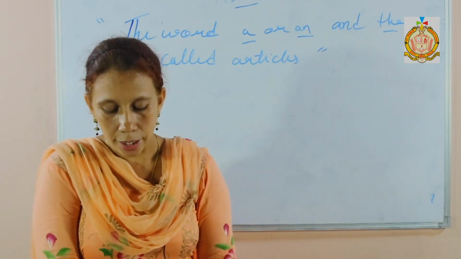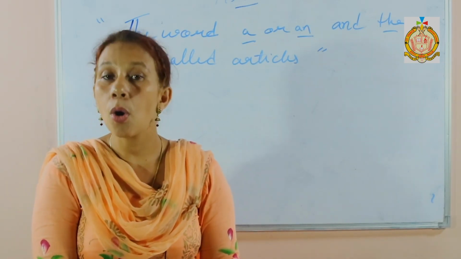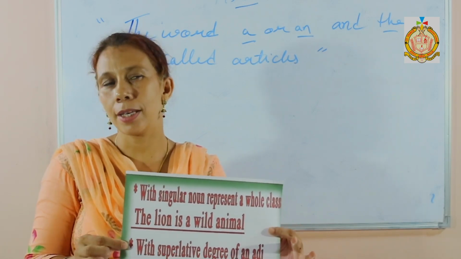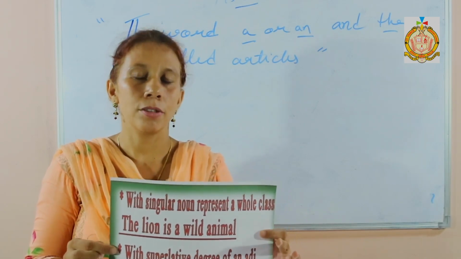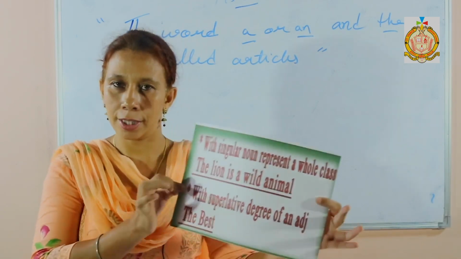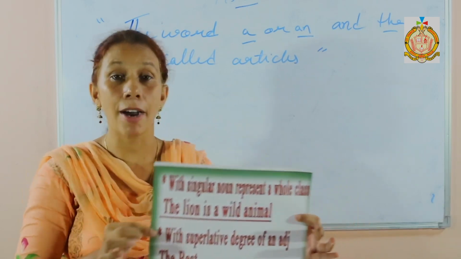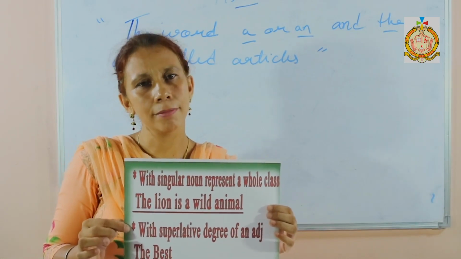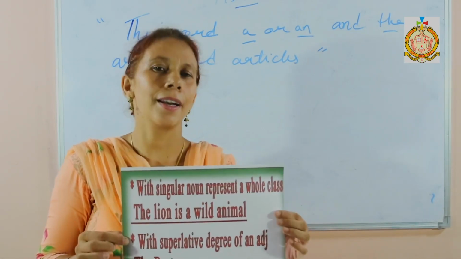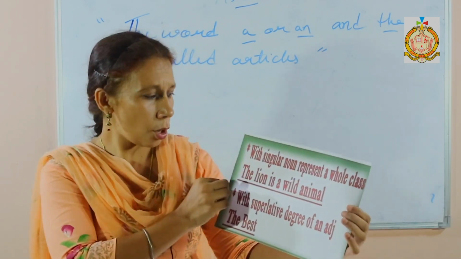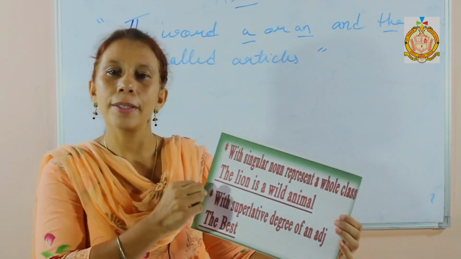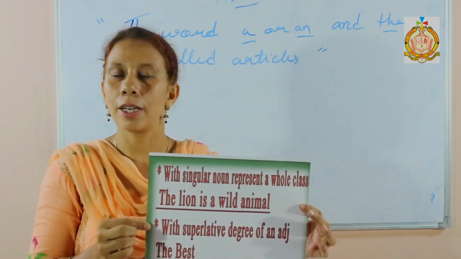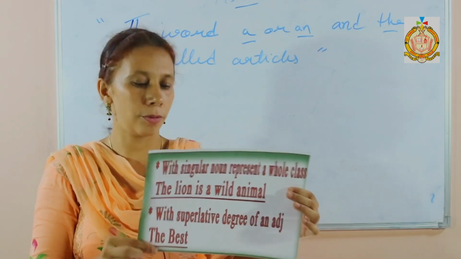Next, the is used with a singular noun representing a whole class. For example, I just talk about a whole category of lion. Lion is a wild animal. Not only one lion is a wild animal, isn't it? Is it possible? No, the whole category of lions are wild. So the is used with a noun that represents a whole class. For example, I said that dogs are faithful. I talk about the whole category of dogs, the whole class of dogs.